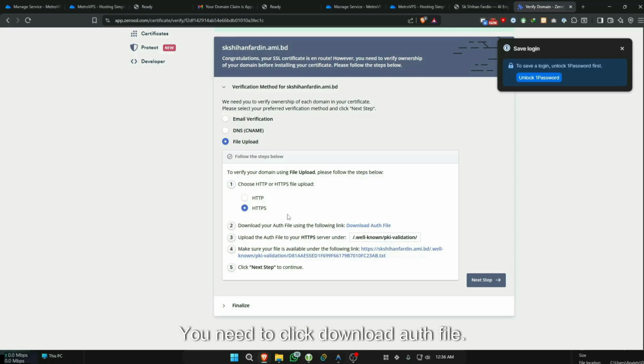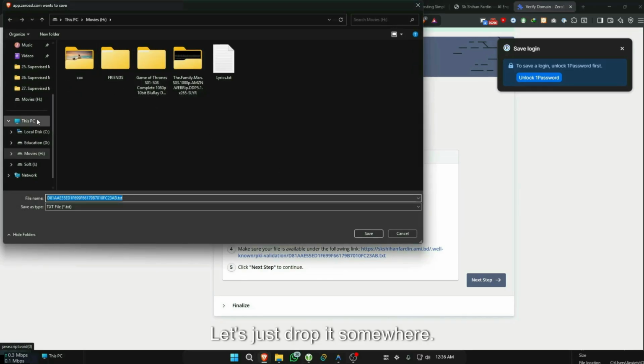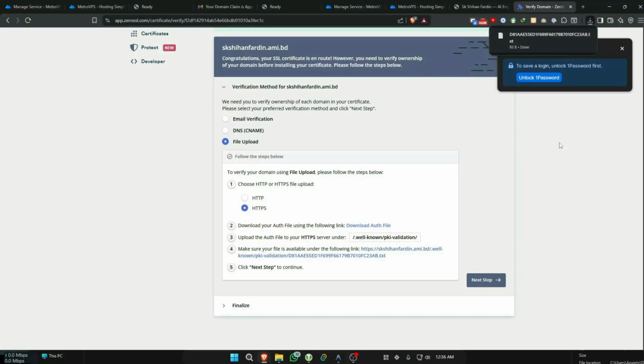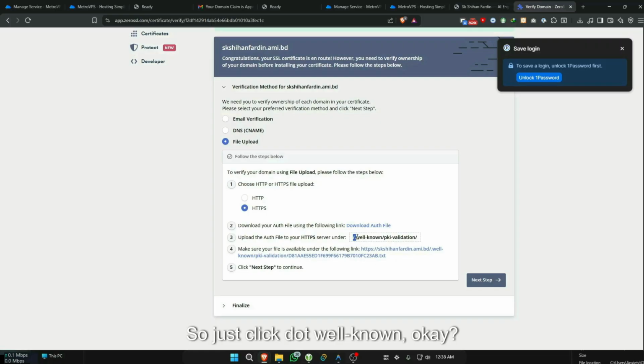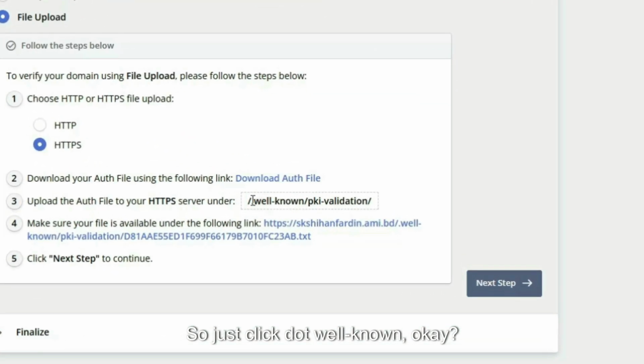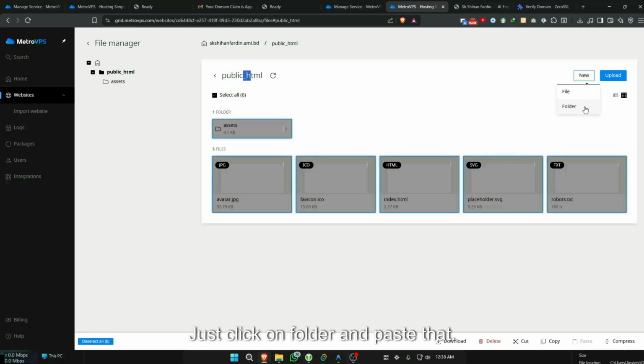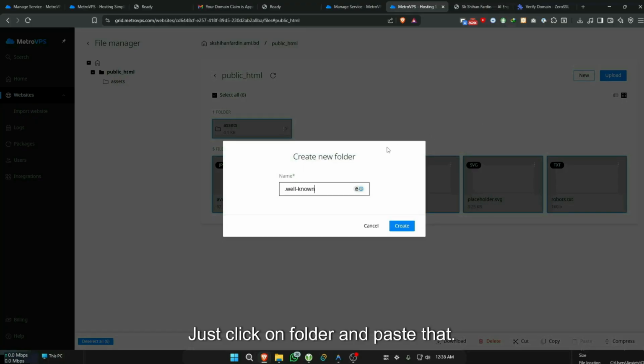Click on HTTPS. You need to click download auth file. Let's just drop it somewhere. Okay, we are going to need this later. So first you need to create a folder. Okay, so just click dot well known. Okay, I'm going to copy this. Go to your file manager, make sure it is in public underscore html. This is called underscore, my bad. Just click on folder and paste that, create.